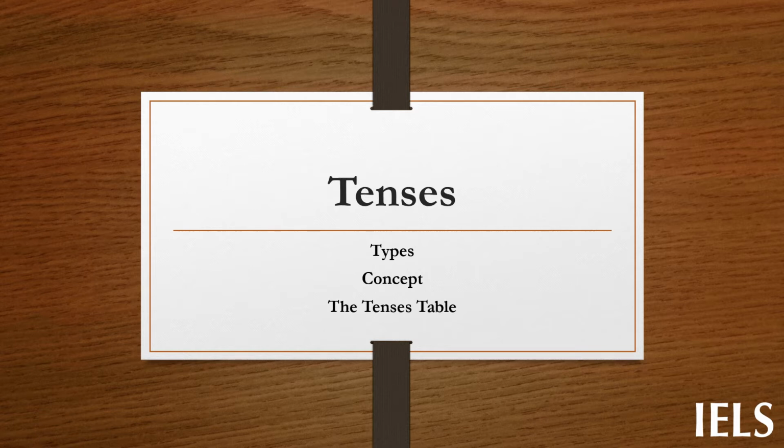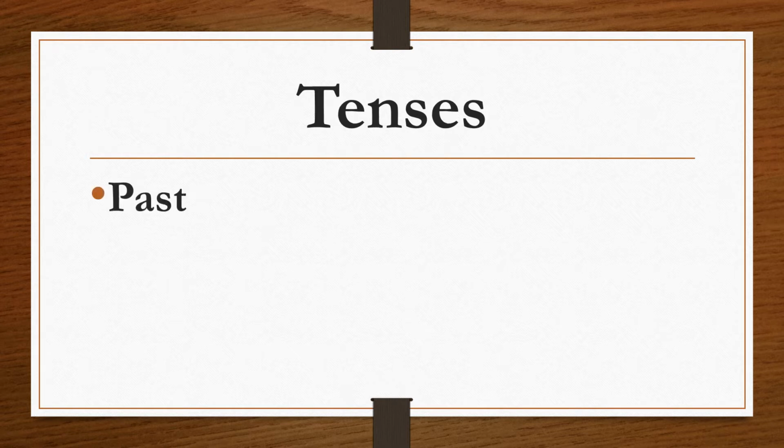Now, past tense is something that has already happened. Present is what is happening right now, and future is something which is going to happen. All right, and each of these tenses again has four types: simple, continuous, perfect, and perfect continuous. So, if you talk about present, present has four types: simple present, present continuous, present perfect, and present perfect continuous. Now, what are these types basically?